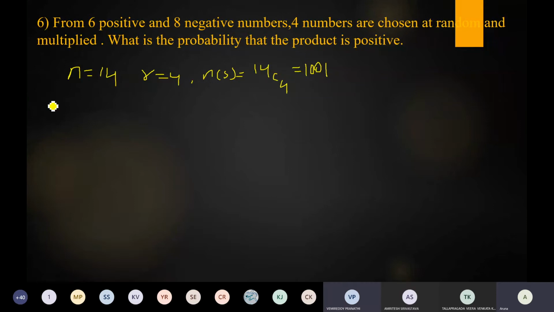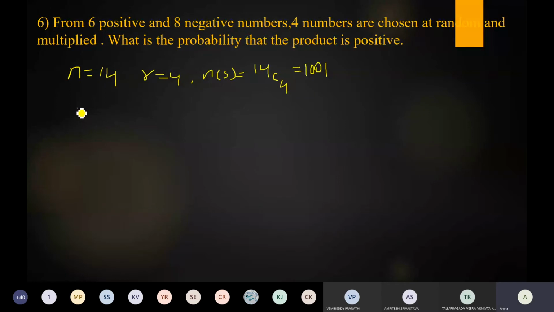Yes, ma'am. Okay, so now see here, from 6 positive and 8 negative numbers, 4 numbers are chosen. Let E be the event that the product of the 4 numbers is positive. Out of 14, 6 are positive and 8 are negative. If we choose 4 numbers and multiply them, when is that product positive, how many ways are there?